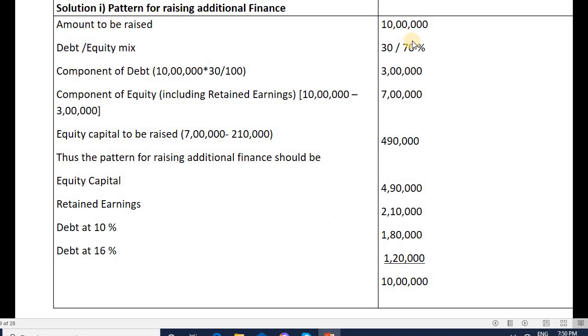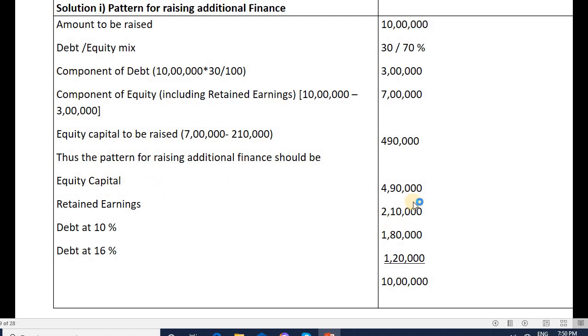The amount to be raised is 10 lakh. Solution: debentures and equity mix is 30:70. That is, debt to be raised is 3 lakh and equity is 7 lakh. Already the company has retained earnings, so from 7 lakh, 2 lakh 10,000 is deducted. So new equity capital to be raised is 4 lakh 90,000.